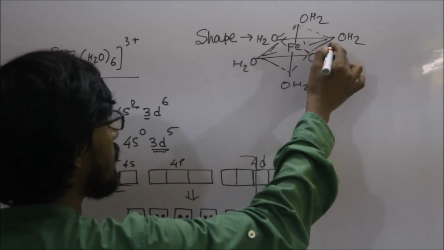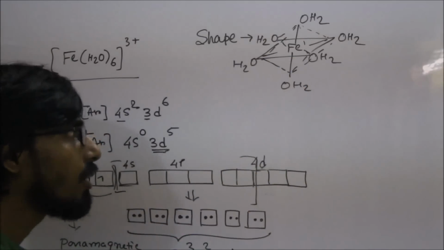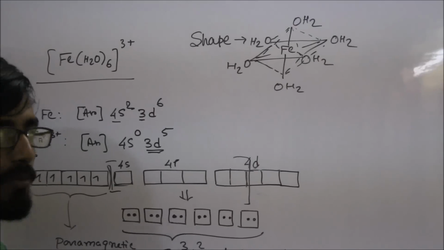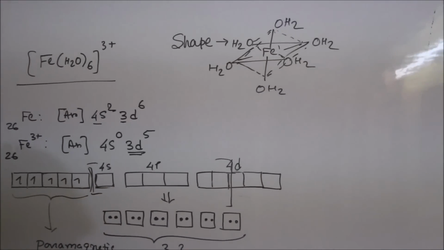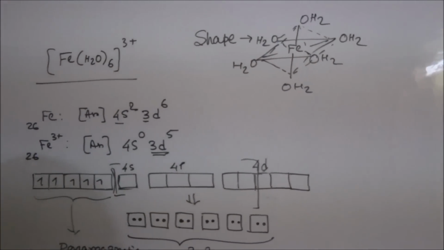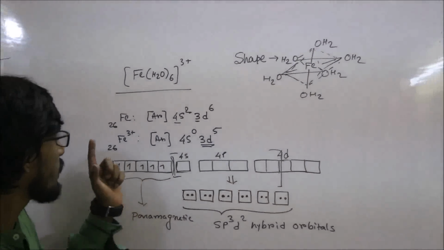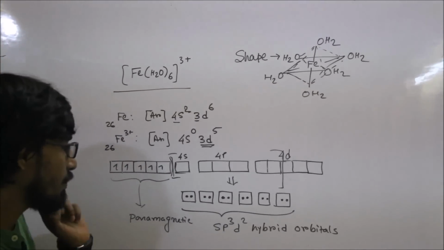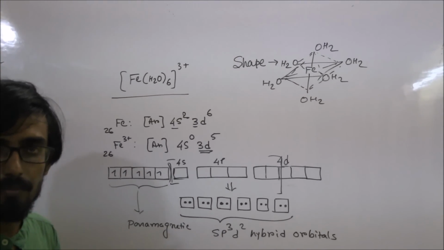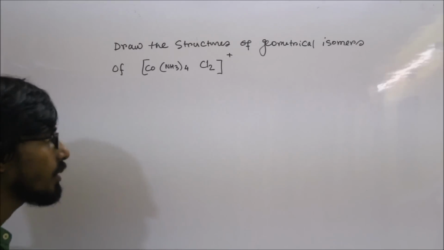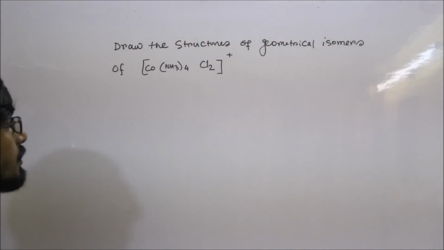This is octahedral shaped. So the geometry of the molecule will be octahedral and the magnetic nature of the molecule will be paramagnetic. Now our next question is, draw the structures of geometrical isomers of this complex.